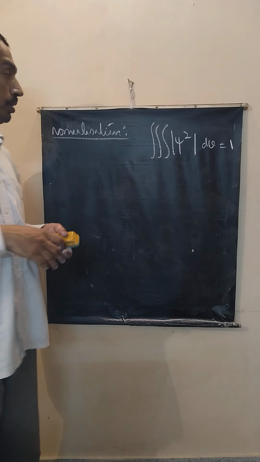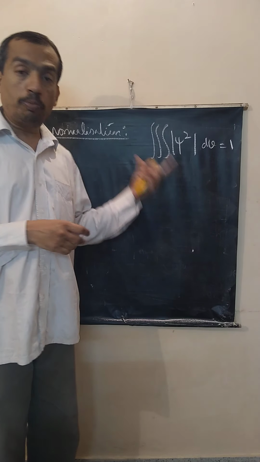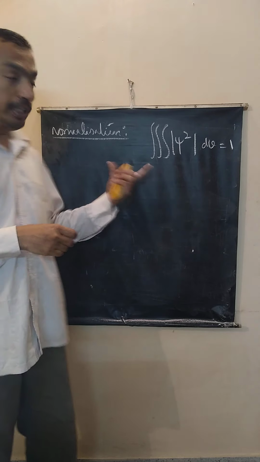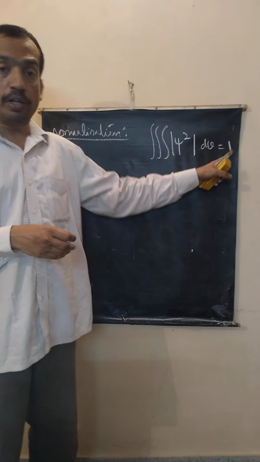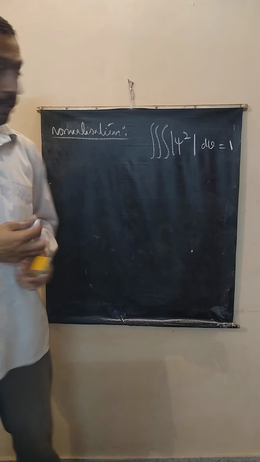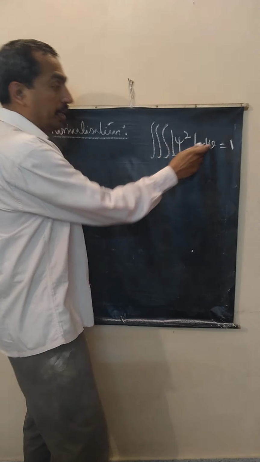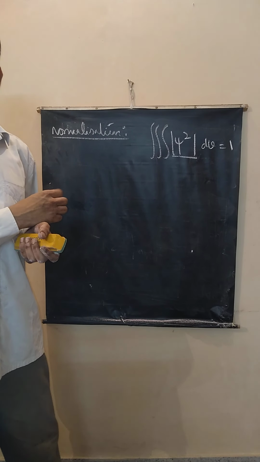Now to calculate the constant D, we use a concept called normalization. What is normalization? The total probability of finding a particle in a volume is equal to 1 if the particle is inside the volume, and 0 if it is outside. Correct? So now this term represents probability per unit volume. Integrate it over the total volume, then it is equal to 1.